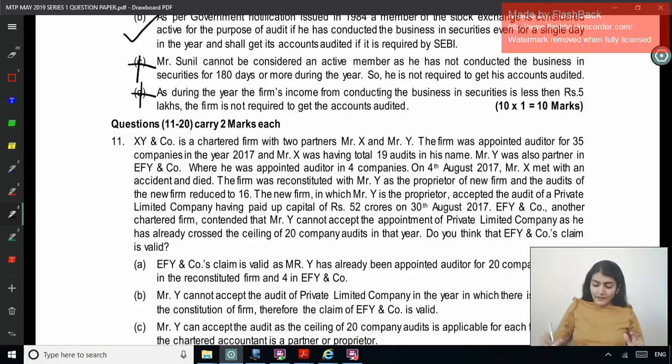Right, so Y here, he is doing how many audits in XY and company? 16, because 19 plus 16 will make it 35. Right, another company is doing 4. So 16 plus 4, so Y's limit of 20 is exhausted.